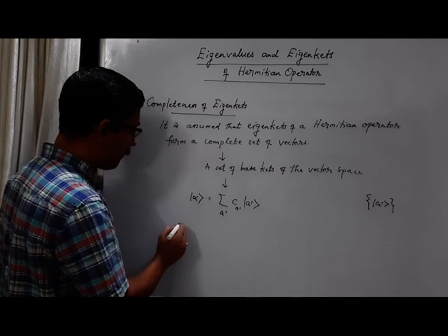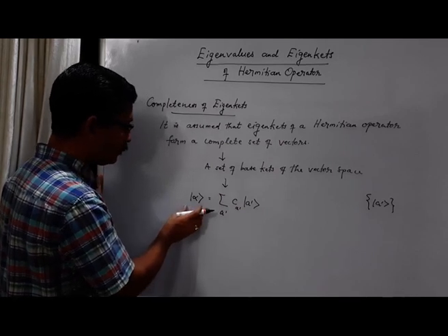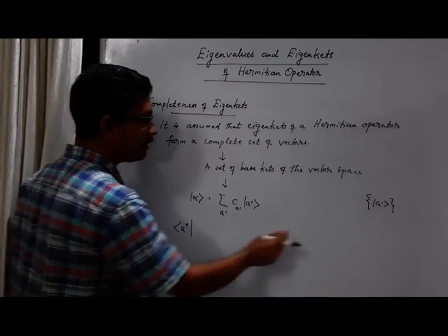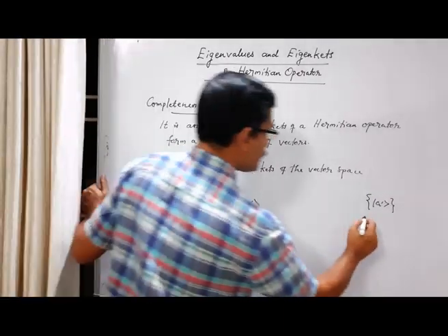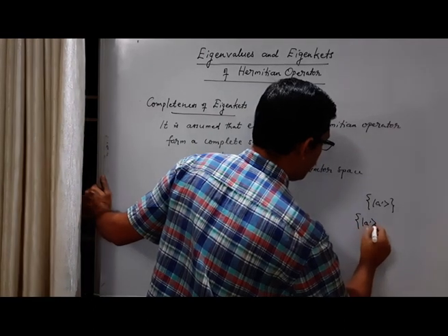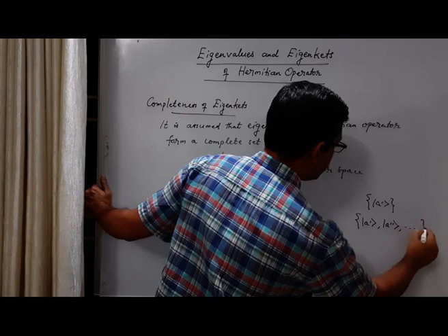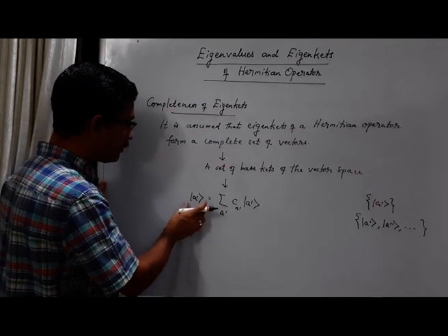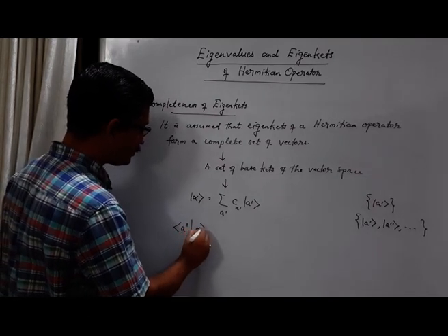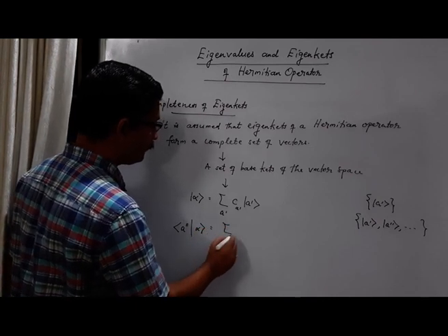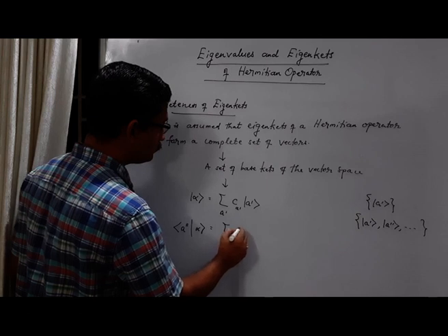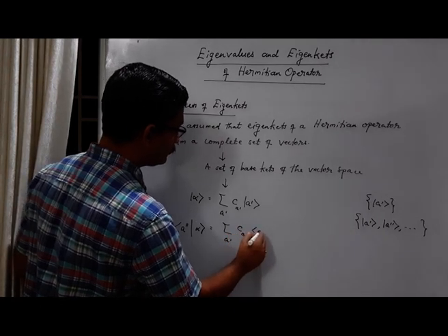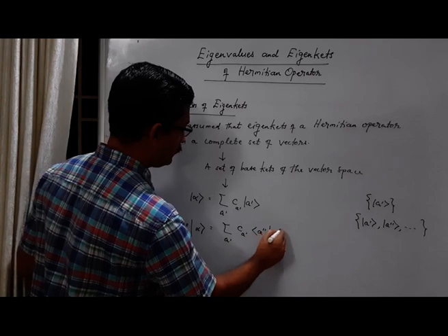In order to get it, I am taking the inner product of this general vector with one eigenket, A double prime, one eigenket in this set, something like ket 1, ket 2, ket 3, etc. So bra vector A double prime ket alpha is equal to summation over A prime C A prime, times the inner product of A double prime with A prime.